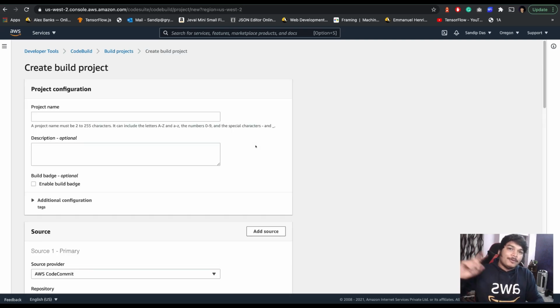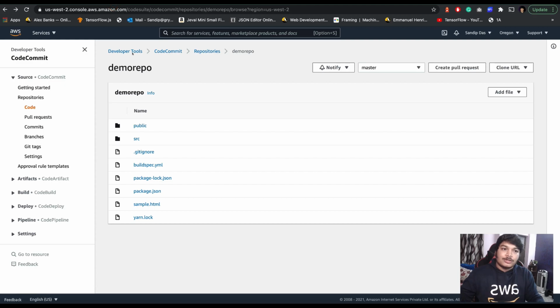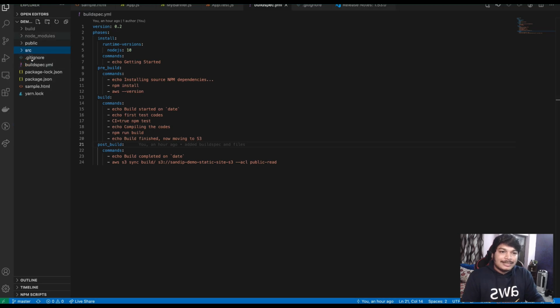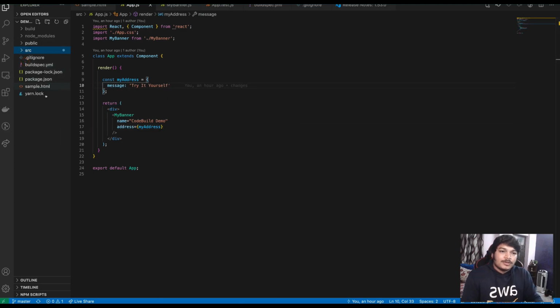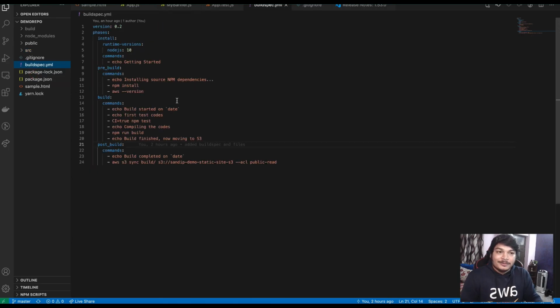But you have to build something, right? If you followed our previous example, there I used CodeCommit. I have added some files there. First, a React.js project, a simple hello world kind of project. Now, what is most important here? The most important part is the buildspec YAML. It defines the series of events. I'm mentioning the runtime version here, Node.js 10.